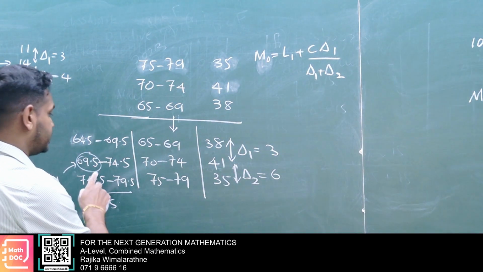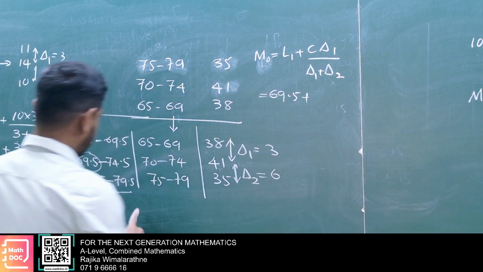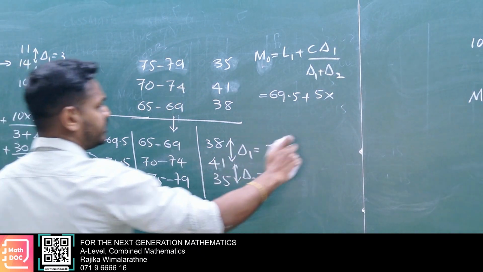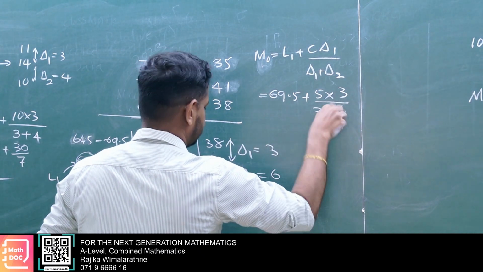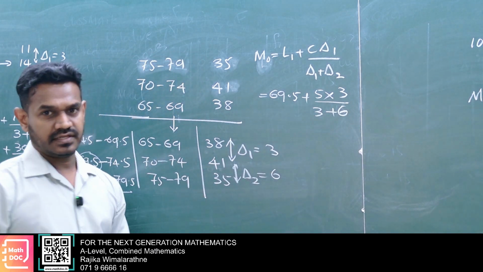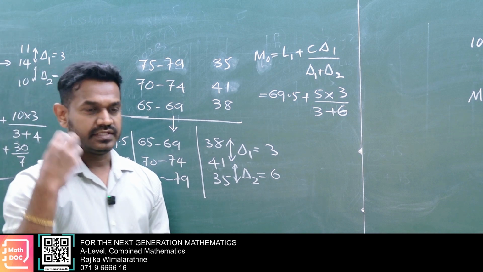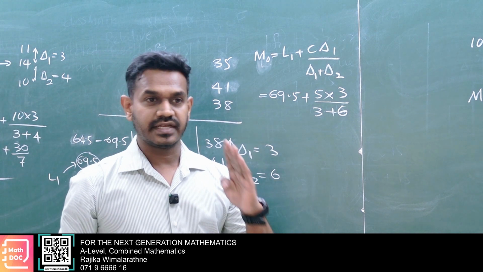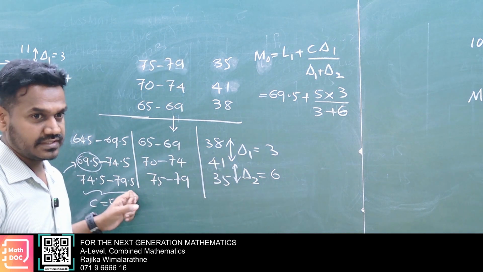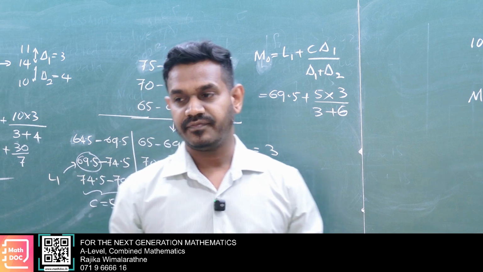Now L1 means 69.5, C means 5, delta 1 means 3, delta 2 means 6. Now you can get the value, no? To one decimal place. This is a very simple calculation, but there is a very important thing: ascending order arrangement and real boundary calculation. Otherwise, that will be wrong. Okay, that is very important.